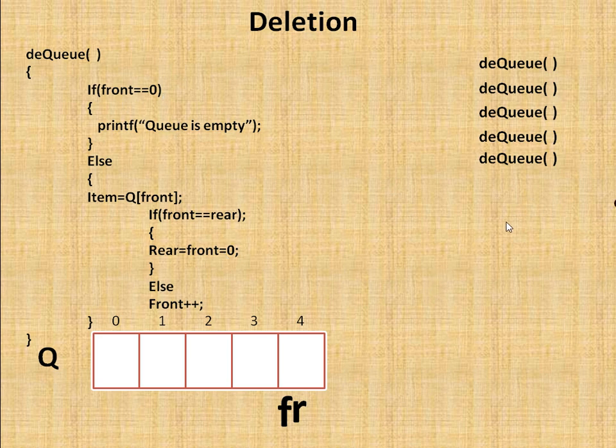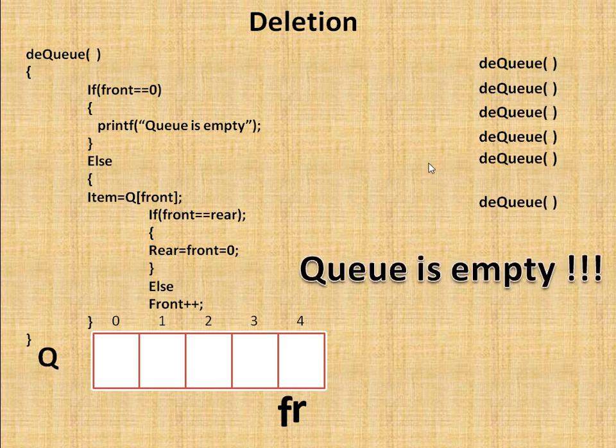Now again I am firing a dequeue, so it gives the message queue is empty, because not a single element is present in the queue right now. Okay, I hope you understand the delete operation and the insert operation also. I am trying here in a dynamic way, so you can easily understand how elements are inserted and deleted.